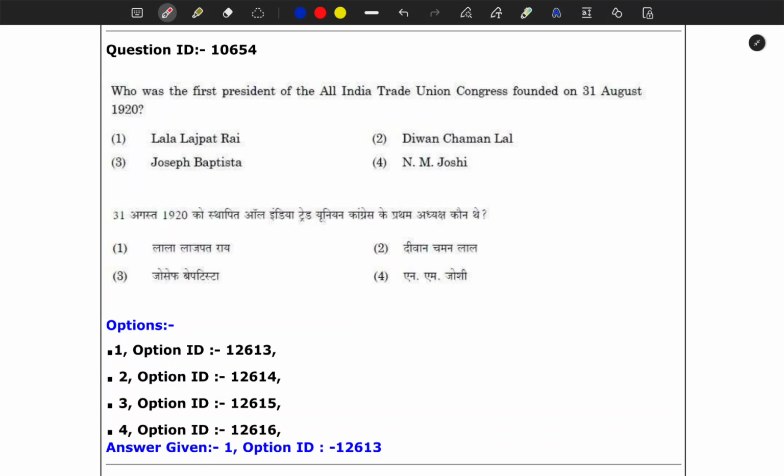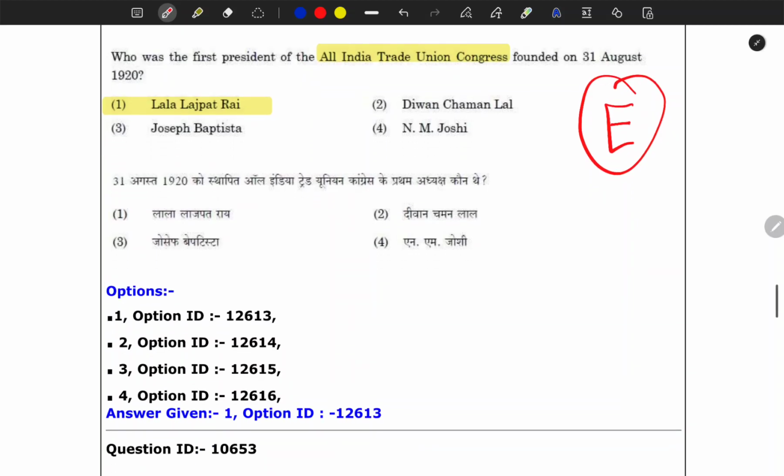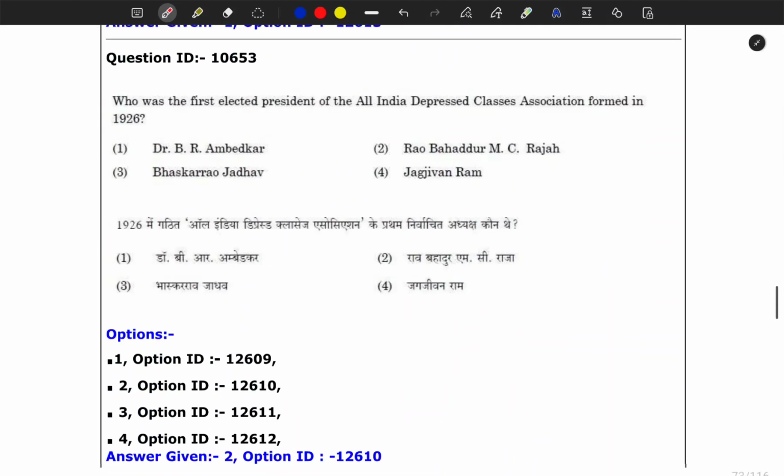Next question is, who was the first president of All India Trade Union Congress founded on 31st of August? Do you have any doubt in this question? We already discussed this. This is the third question they are asking on All India Trade Union Congress in this particular paper, 2021 shift 1. And this is a very easy question, because again and again I have discussed that it was established under the leadership of Lala Lajpat Rai. So I don't think you need an explanation of how easy it was.